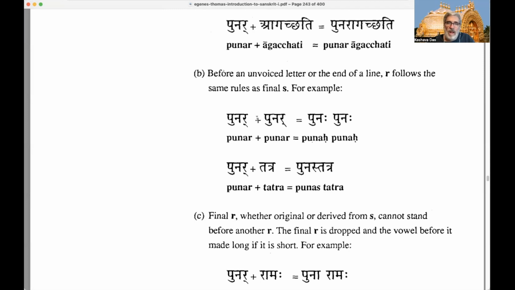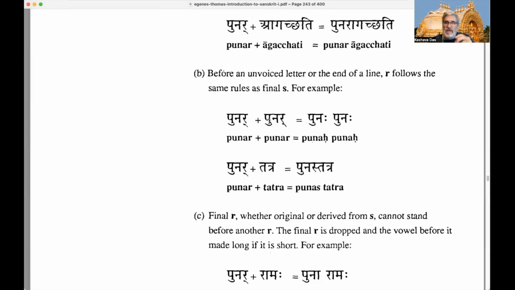And so we get punar before a P. Pa, pha is pa, pha, ba, bha, ma. The first two letters are hard, or unvoiced. So because it's in front of an unvoiced letter, the R changes to visarga. So it becomes punah. And the second word, punah, is at the end of the line. So he should have actually put a danda there, or put a mark to show us either a comma or full stop.